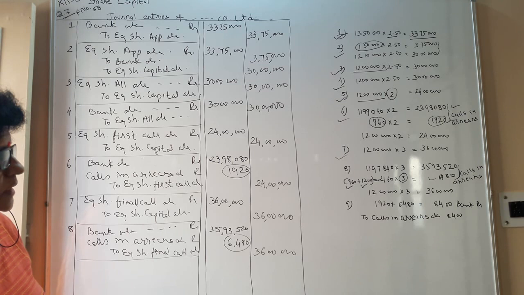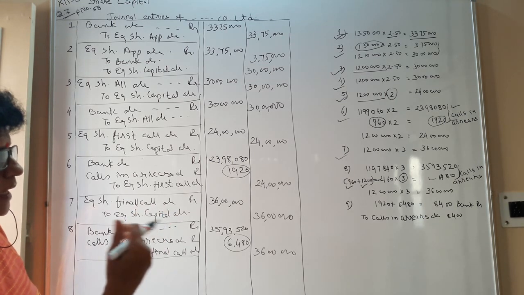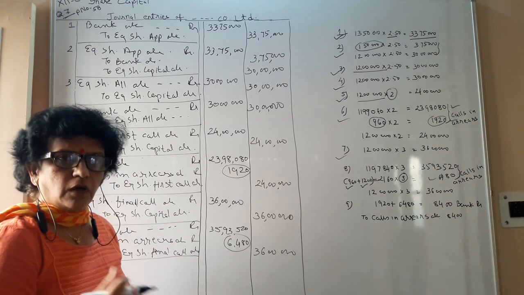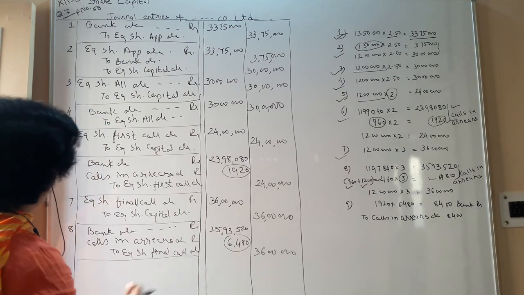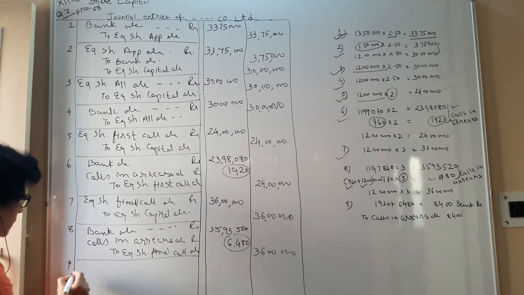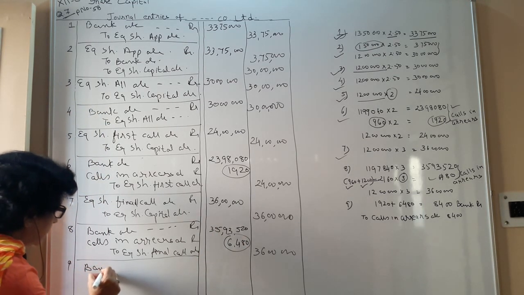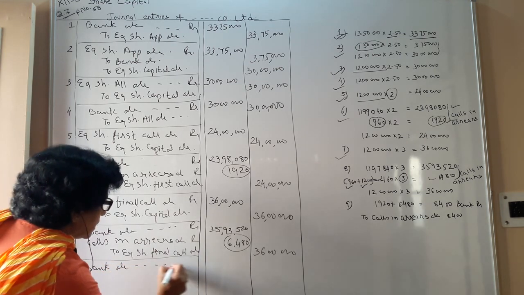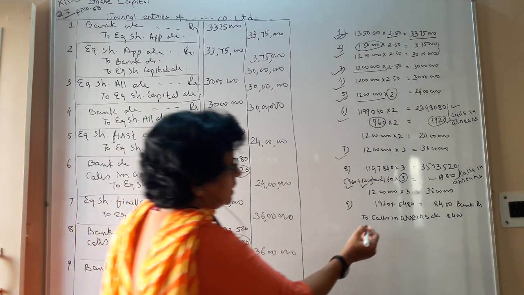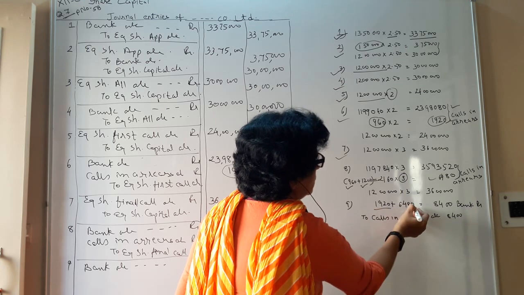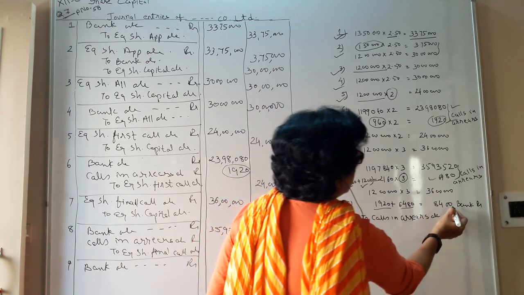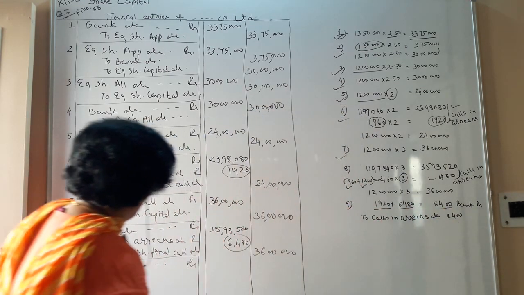Here the instruction is saying that later on we have received the money from the shareholders. So once again the next entry we have to pass, that is the bank account debit, that we have received the total money 1920 plus 6480, that is 8400.